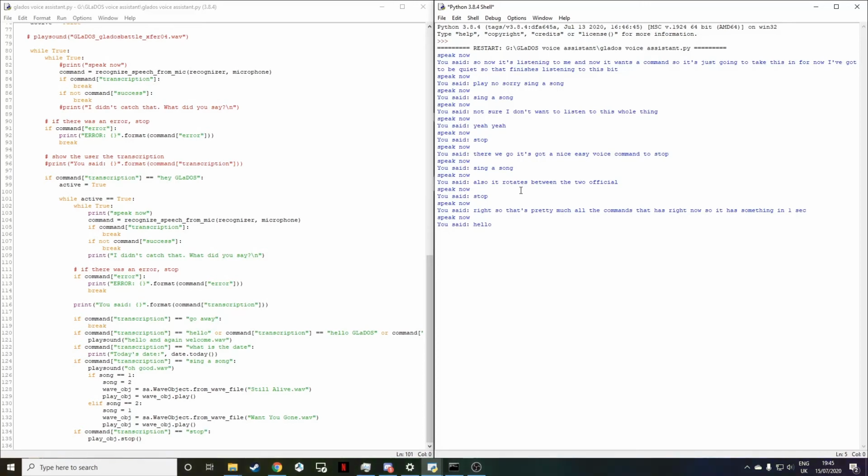Hello, and again, welcome to the Aperture Science Computer-Aided Enrichment Center.